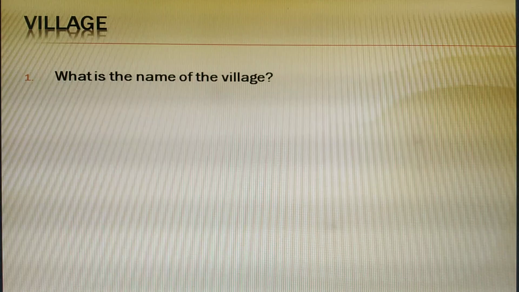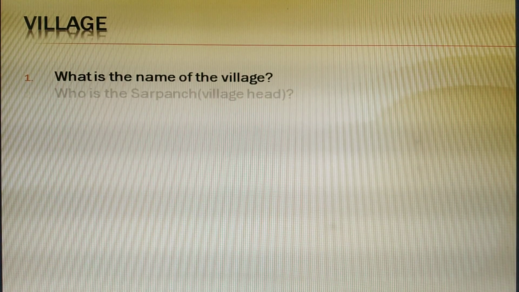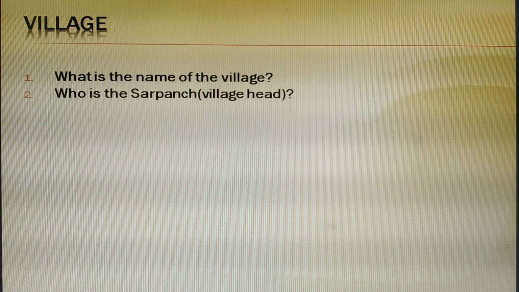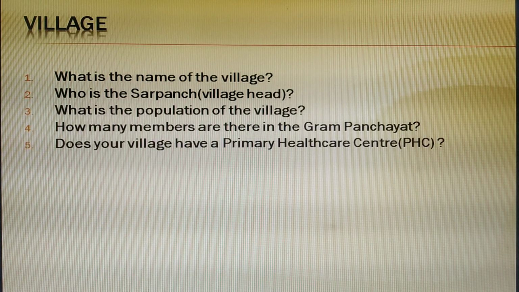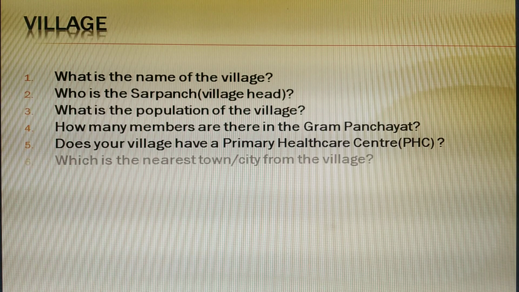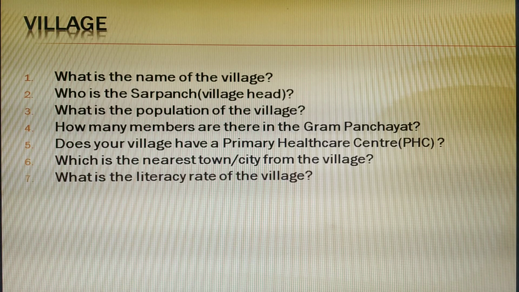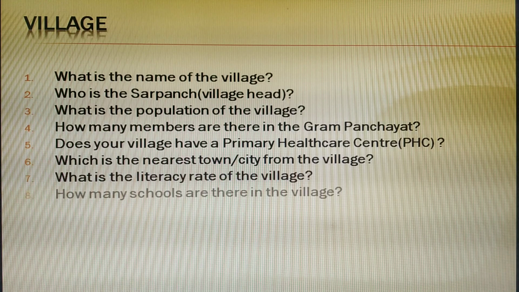Now the next topic is village. You can start with very simple questions like what is the name of the village? Who is the Sarpanch or village head? What is the population of the village? How many members are there in the Gram Panchayat? Does your village have a primary healthcare center? Which is the nearest town or city from the village? What is the literacy rate of the village? How many schools are there in the village?